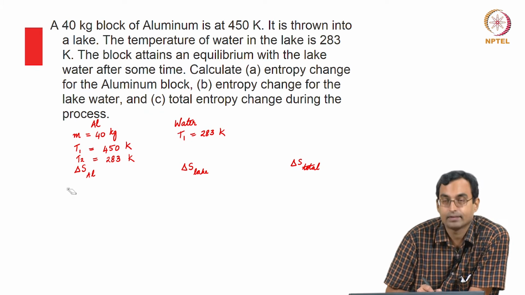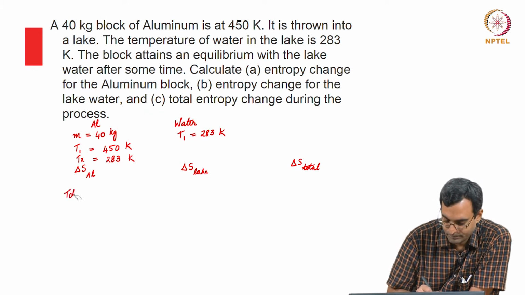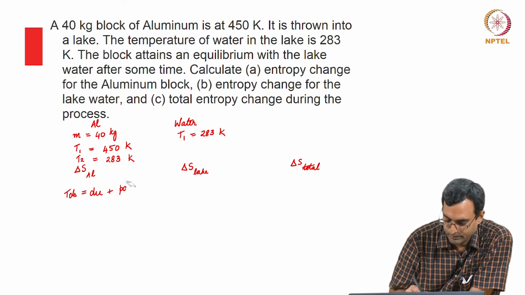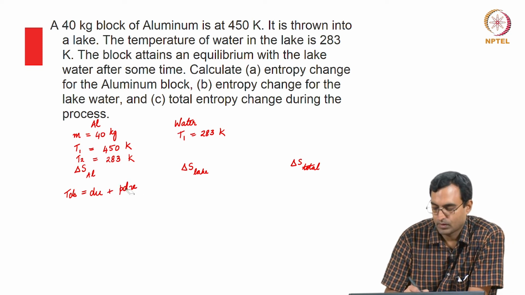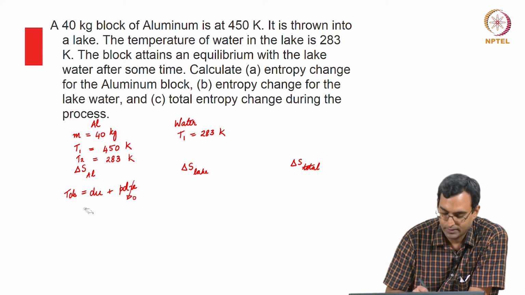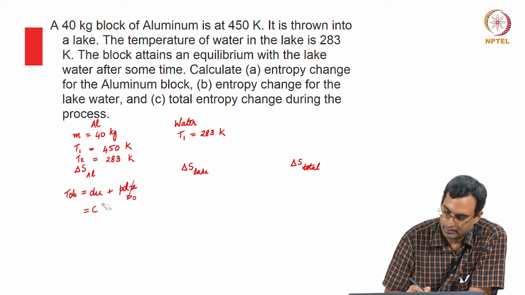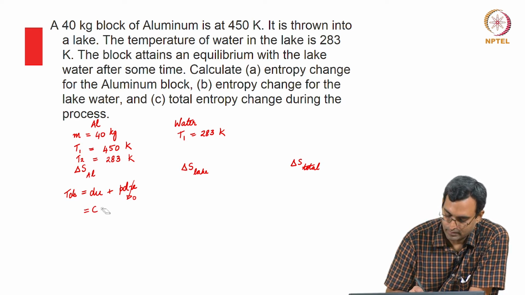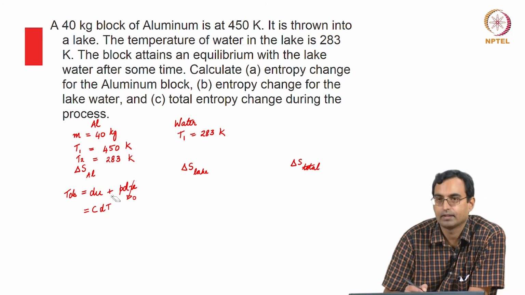We have the TdS relationship. We'll start from there. For a solid, we know that this is essentially negligible. So we are left with this. We know that this can be written as C times dT, Cv times dT.